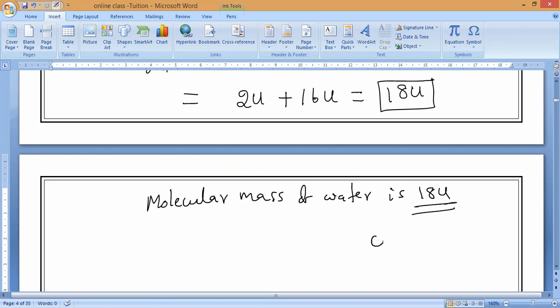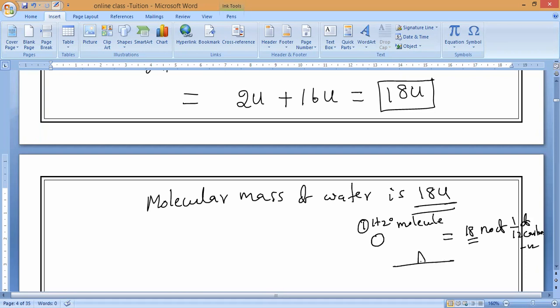If you take one water molecule, what is that equal to? It is 18 pieces, each being 1 by 12 of a carbon-12 atom. You should keep 18 pieces of 1 by 12 of carbon 12. Understand? Carbon 12. Okay, guys?